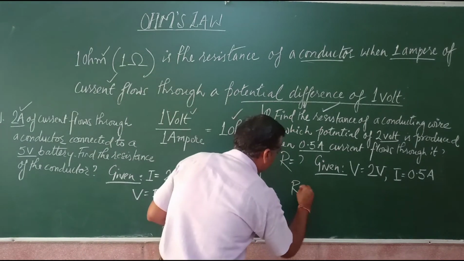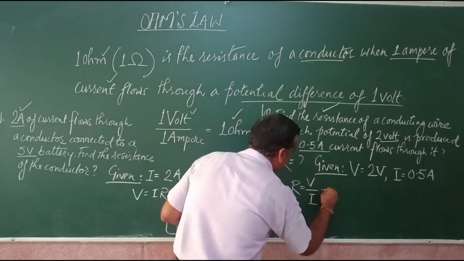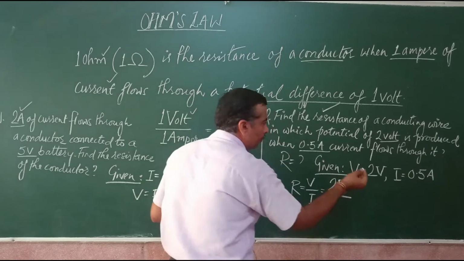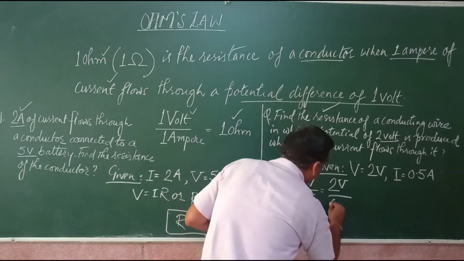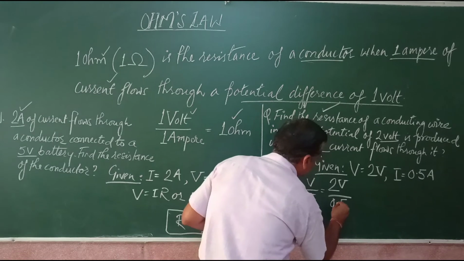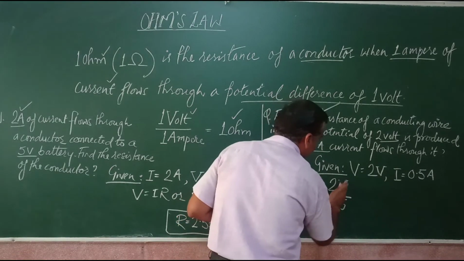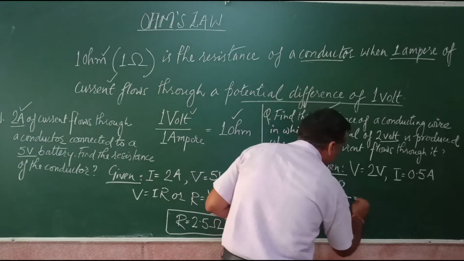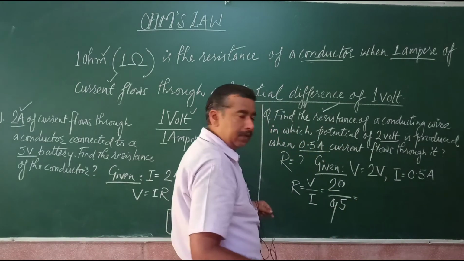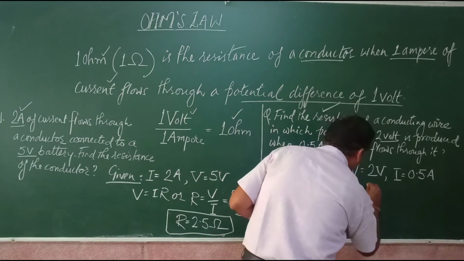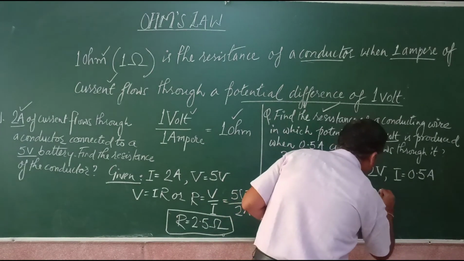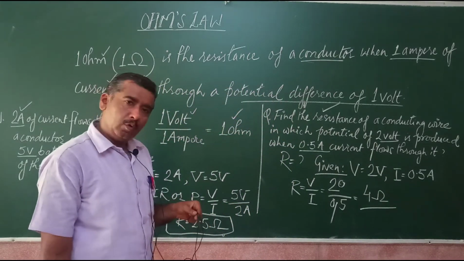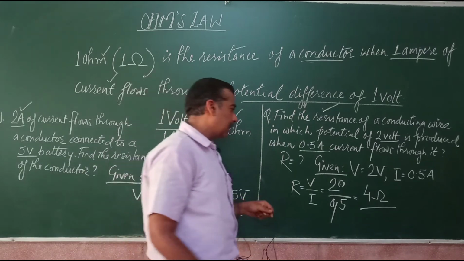So R equals V by I. Putting the values, the potential difference is 2 volts and current is 0.5, right? So when we remove the decimal, what comes here? A 0 will come here, right? So 20 divided by 5 will be 4, right? 4 ohms. So 4 ohm is the resistance of the conductor.